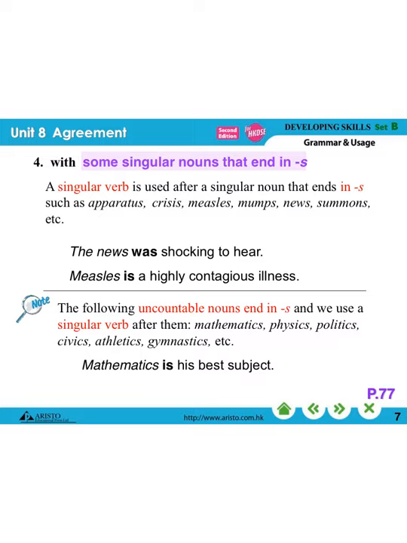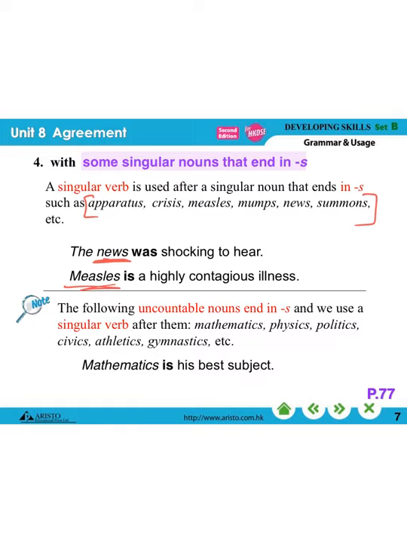So case number four. With some singular nouns, I'm not talking about all of the singular nouns that end in S, but for some of them, you can just pay attention to these words that end in the letter S. For example, the more common one will be the news. The news was shocking to hear. Measles is a highly contagious illness.